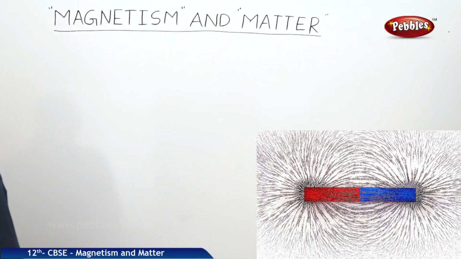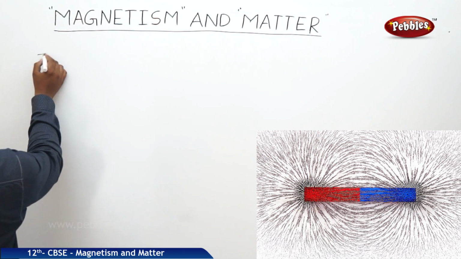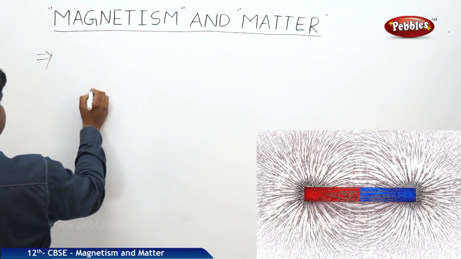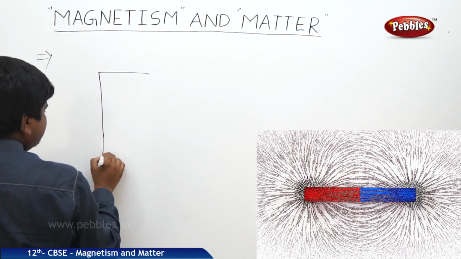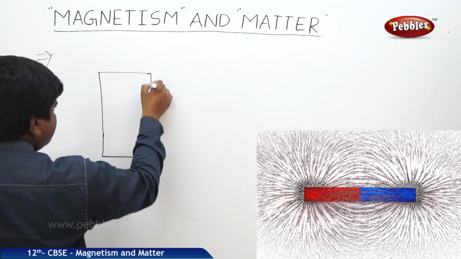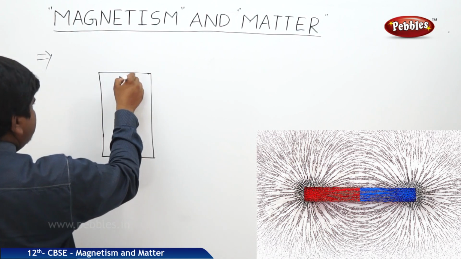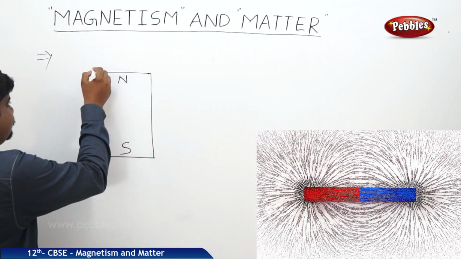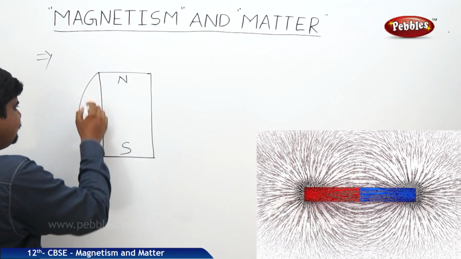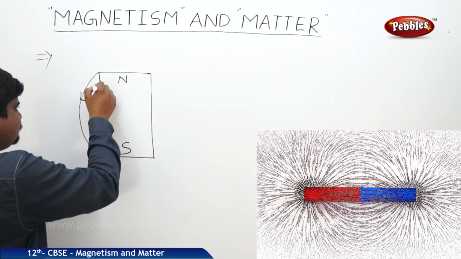Now we will see, with respect to the bar magnet, what about the field lines. Yes, this is the bar magnet, with north and south poles. As usual, field lines always travel from north to south.